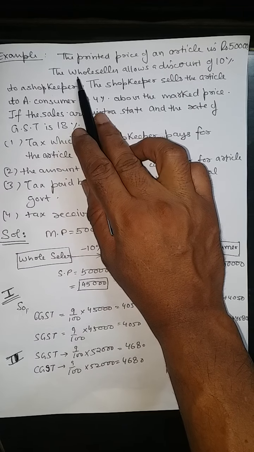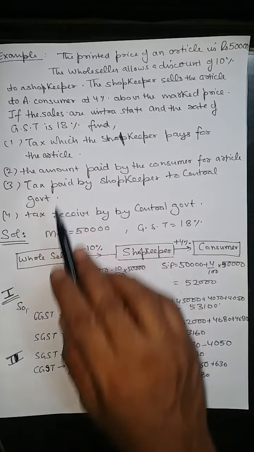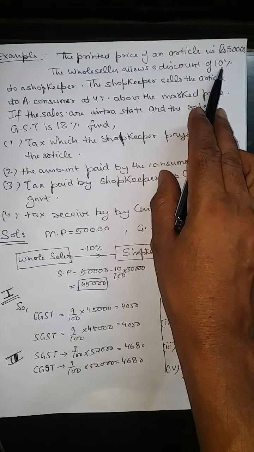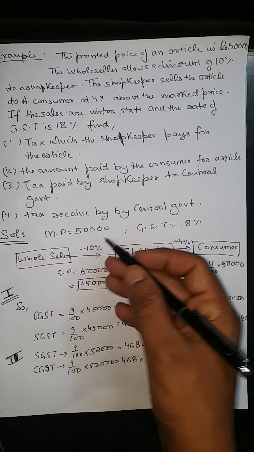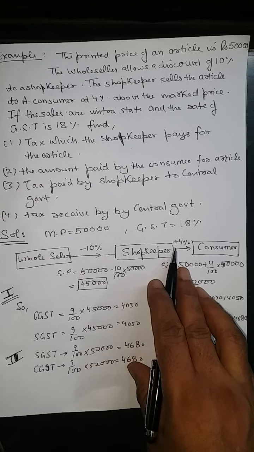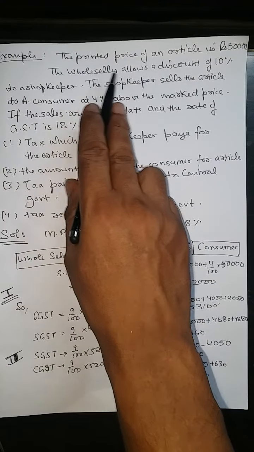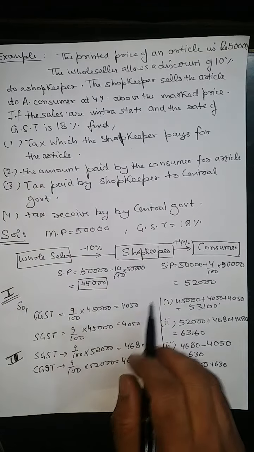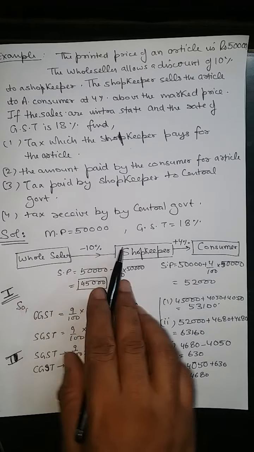So first of all we can say there is a printed price. Printed price is printed by the wholesaler. This wholesaler gives a discount of 10%. So write minus 10, because discount is represented by minus, and any appreciation or increase in value is represented by plus. So we have the wholesaler, then the shopkeeper. Then we can see that we have a consumer also. So make the blocks like this, either in the rough or in the fair also.